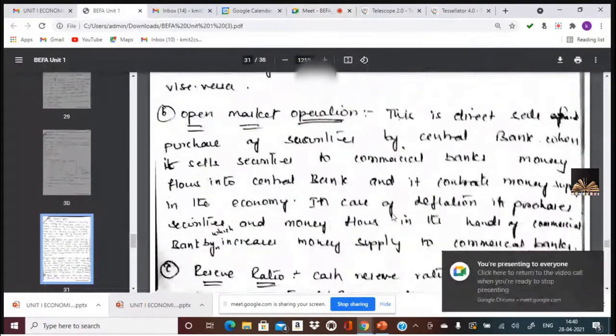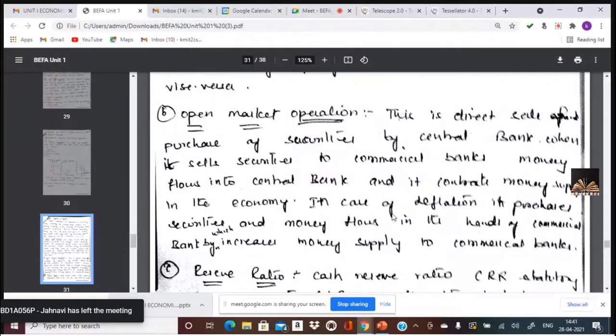Open market operations. So how does the RBI control open market operations as a second measure? So here, if the commercial banks want to be affiliated to the central bank, it needs to have securities of the central bank. Okay, a certain percentage of securities should be held by the commercial banks of RBI.